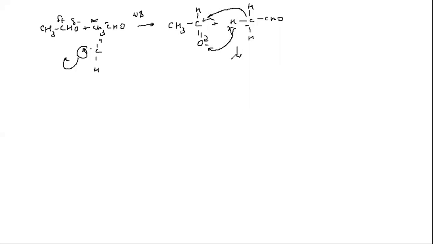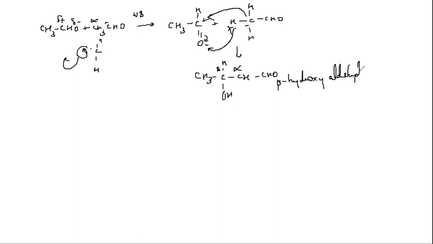So I get CH3CH(OH)CH2CHO. Let me verify: this is the alpha carbon and this is the beta carbon, so I am getting a beta hydroxy aldehyde.